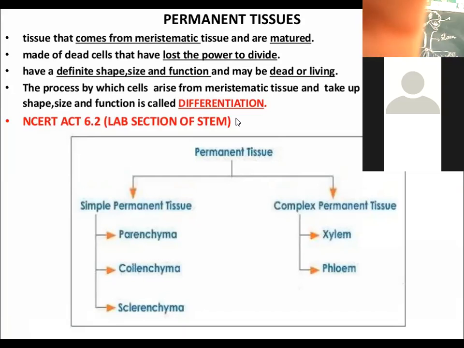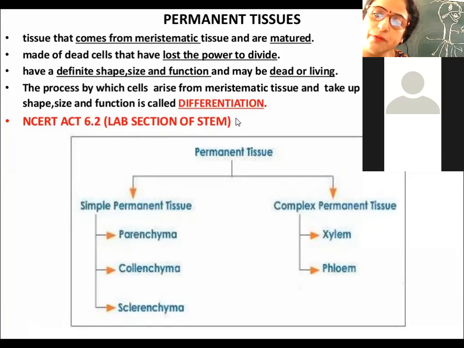Okay, now we are going to discuss the characteristic features of the permanent tissue. Just now we have discussed the characteristic features of the meristematic tissue. If I ask you, what is the shape of the cells of meristematic tissue? Any shape, rectangular, spherical, oval. Yes, they are oval, rectangular, rounded, or polygonal.